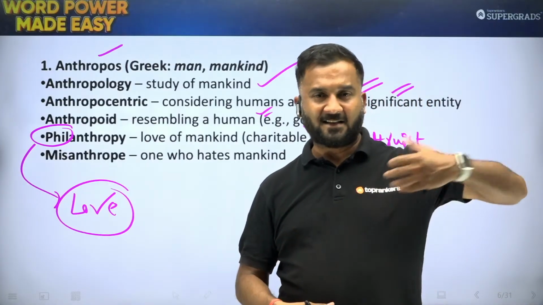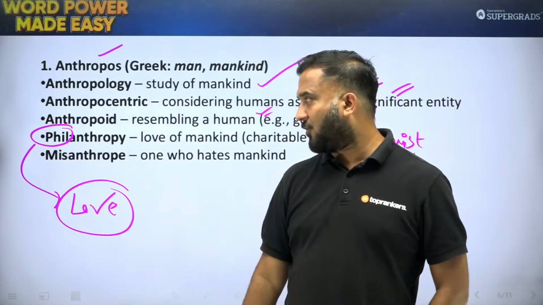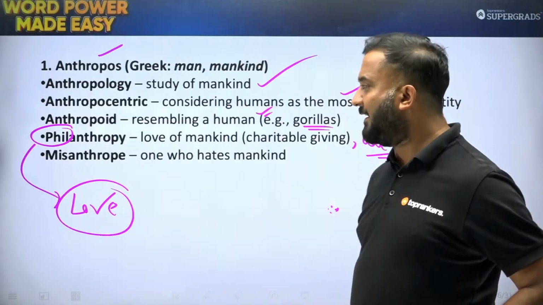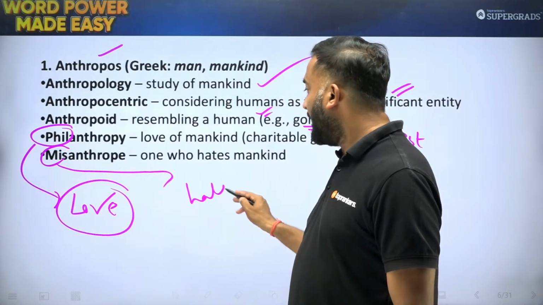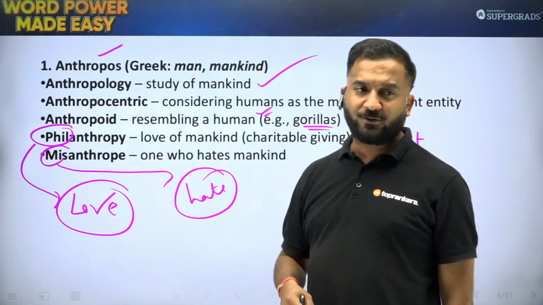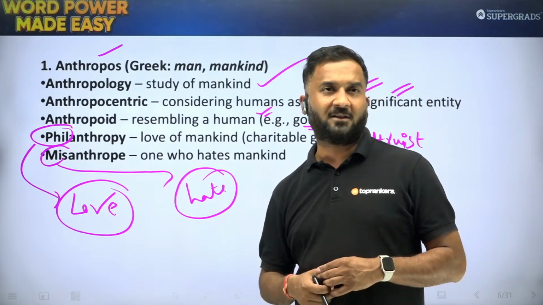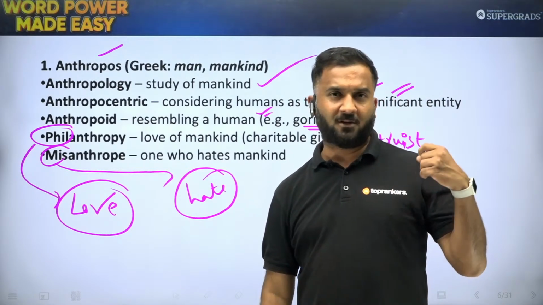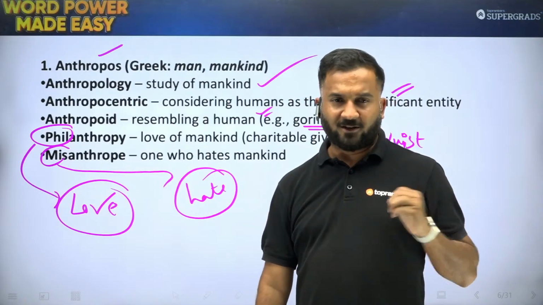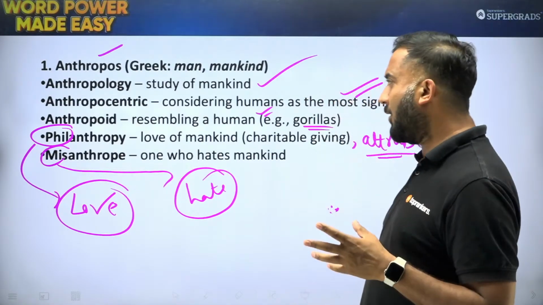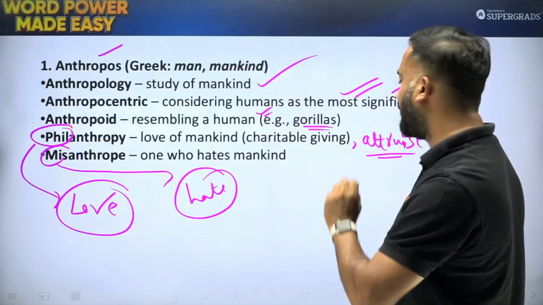Instead, he is selfless. So that is philanthropy. Next word that you have is misanthrope. Mis is for hatred, and it was also used as a root in words like misogyny, words like misogamist. There were many such words. So these were some of the important words based on this root word anthropos.